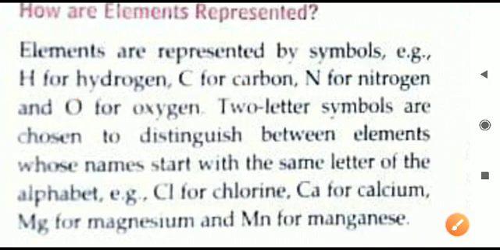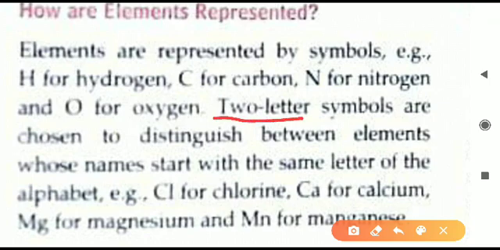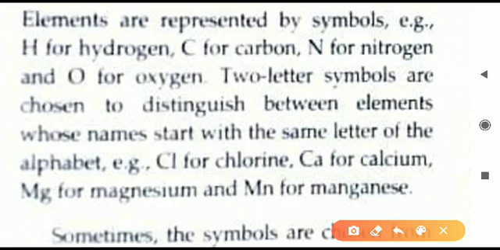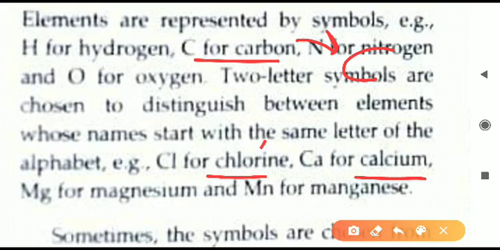Similarly sometimes first alphabet is same. अगर first alphabet same हो जाता है दो elements का, then we will write two letters. Like here in this example you can see here calcium and carbon and chlorine. Calcium, carbon and chlorine. All of these start with C. तो अगर हम calcium को C लिखते हैं, carbon को भी C लिखते हैं, chlorine को भी C लिखते हैं, then there will be problem. One only can get carbon, carbon को हमने already C लिख दिया है, because C means carbon, then chlorine you cannot write as C, then it will be wrong.